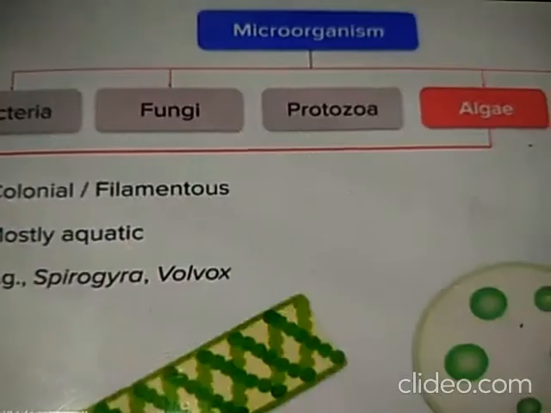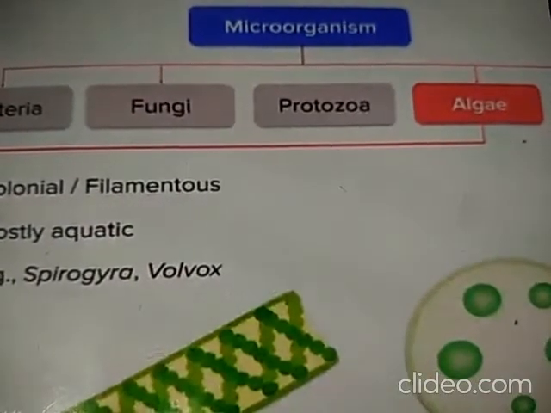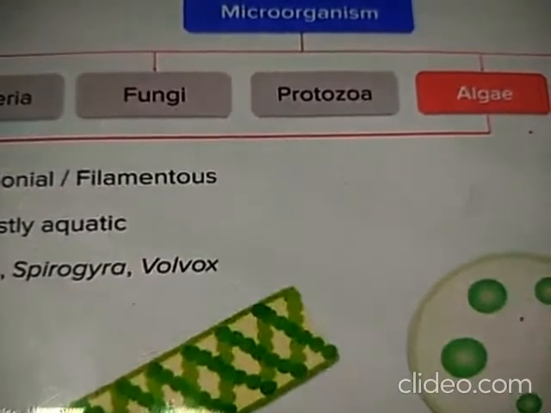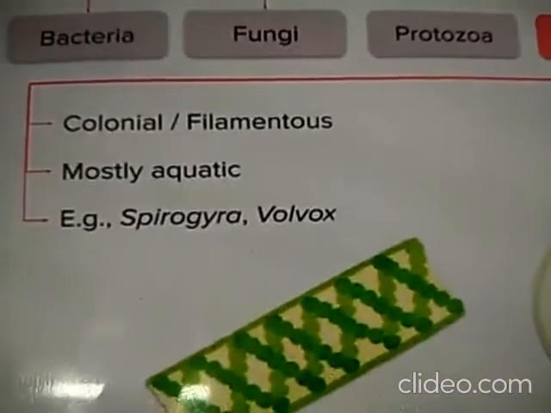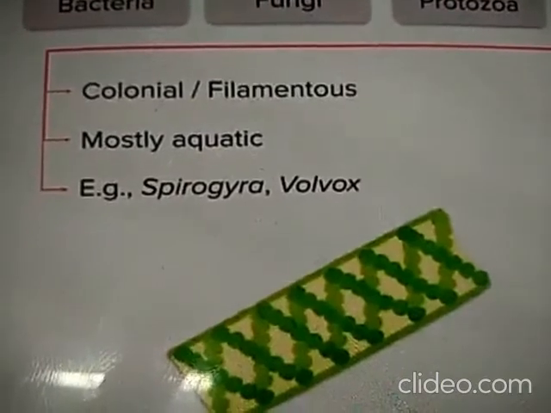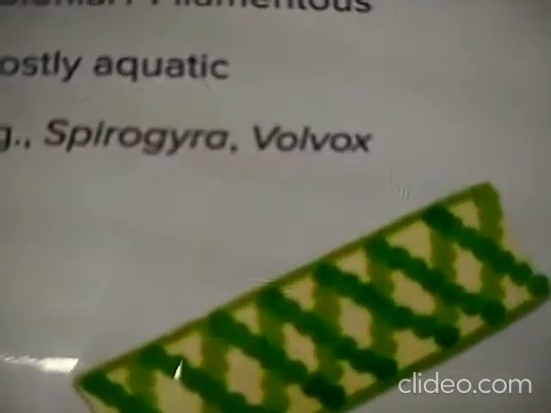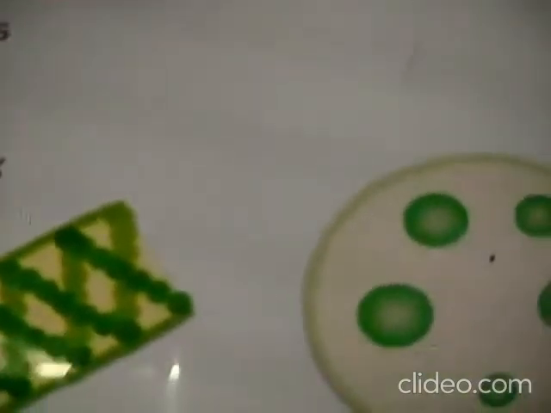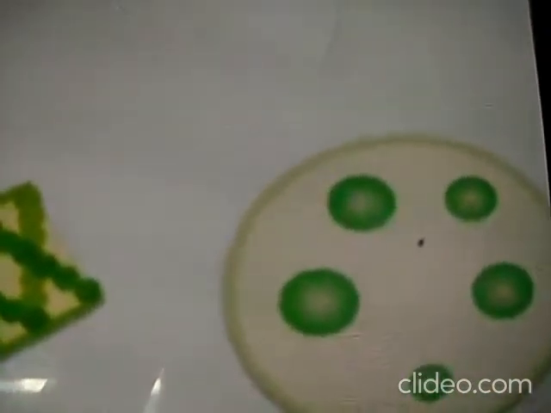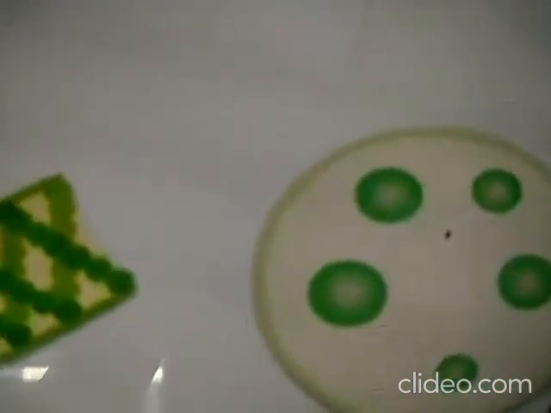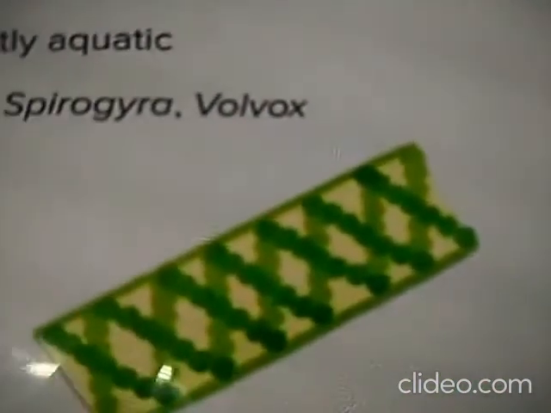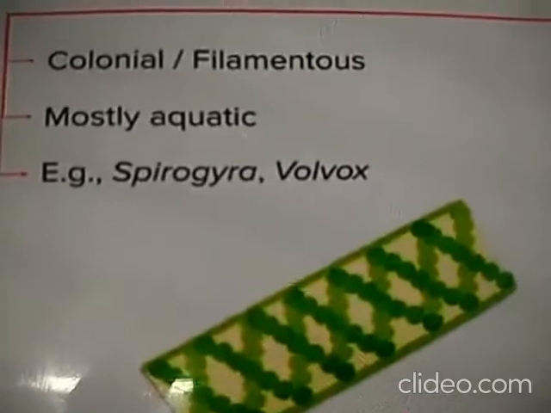Okay, the next is the algae. Algae you can see with your naked eye. Where can we see them? You have seen the ponds or the rivers where you can see green color patches. Those are nothing but the algae. These green color patches in the water, mostly in moist places, are nothing but the algae.